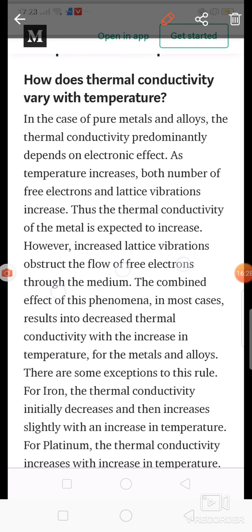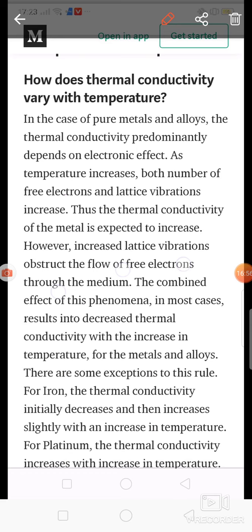But there are some exceptions. So what are those exceptions? There are some exceptions to this rule. For iron, the thermal conductivity initially decreases and then increases. What we said is that if temperature increases, then thermal conductivity reduces. But for the iron material, what will happen? Initially thermal conductivity will decrease, but after that, what will happen? It increases slightly with increase in temperature.